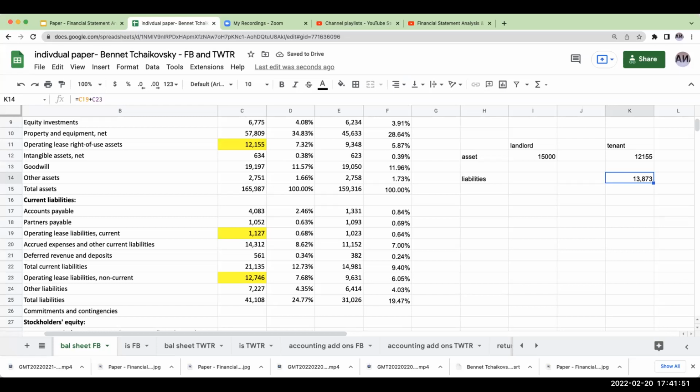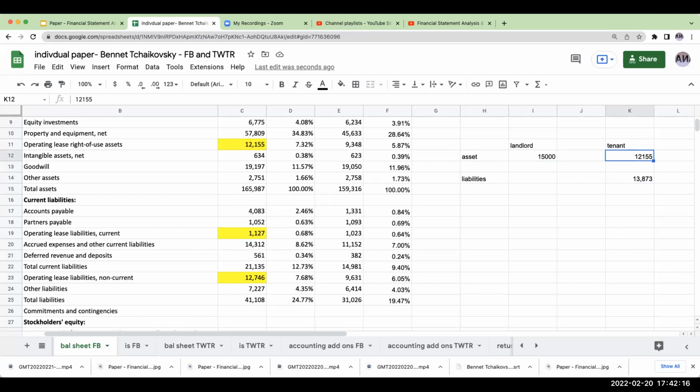So what effectively is happening here? Well, if the landlord owns this building outright and the tenant is leasing the space, we now have essentially a gross up of our collective American balance sheets. I don't know what the amount is going to be, but if you added up all the operating lease right of use assets on all the publicly traded companies, you would probably be able to figure it out.